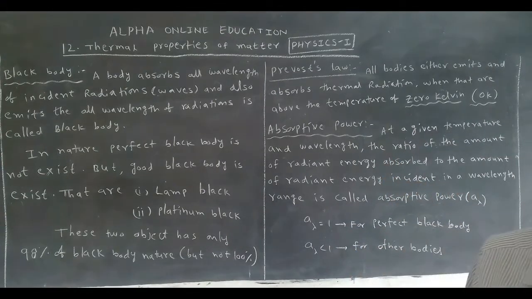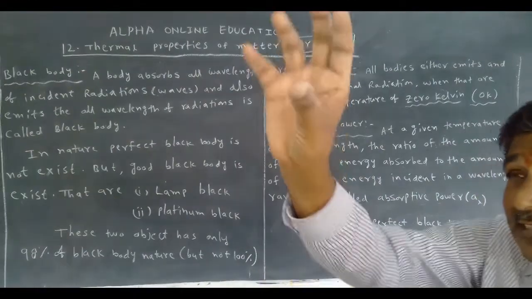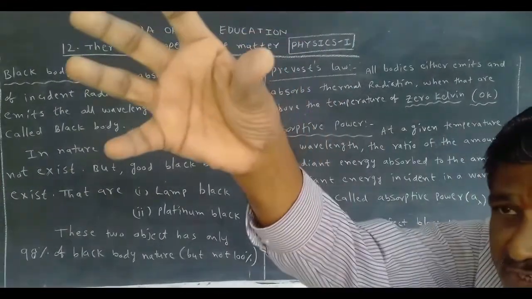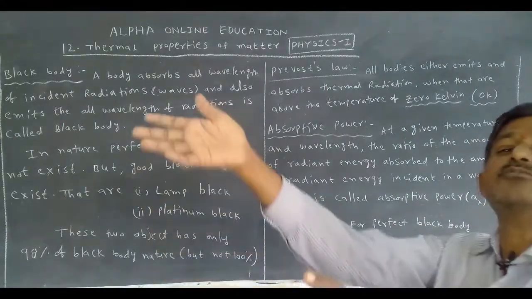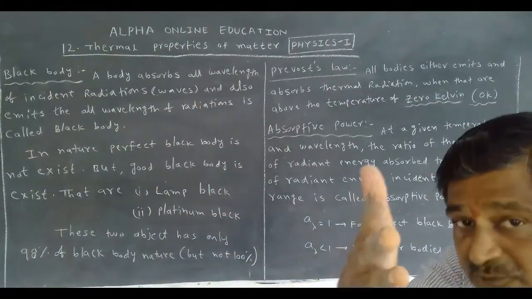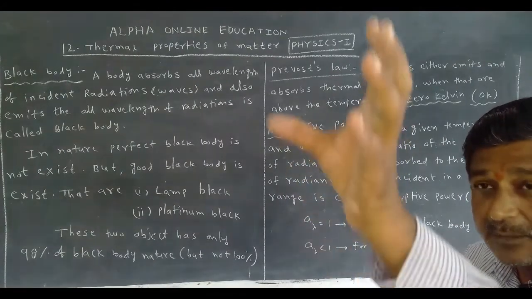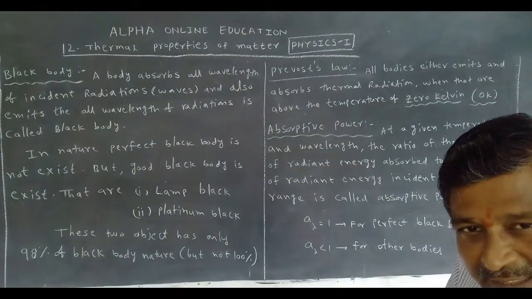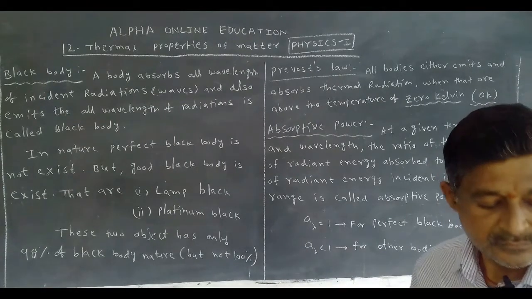If it is not a black body, let us take 30 degrees, 3000 nanometers. Incident, but it is not totally absorbed. Why is it not a black body? It absorbs only some part. That's why the value is less than 1. Are you followed?